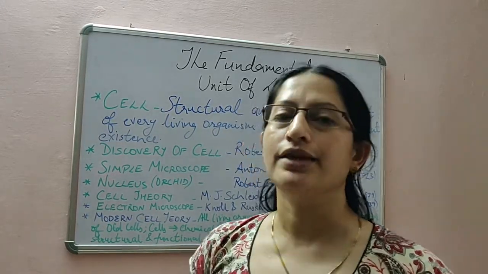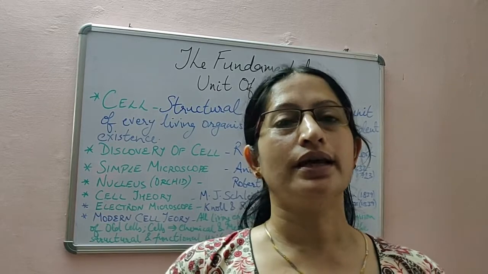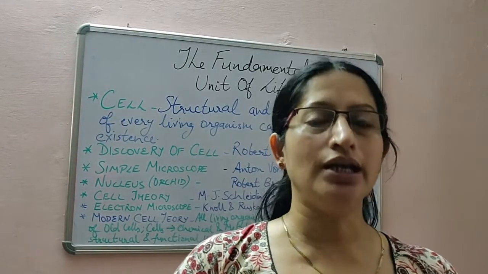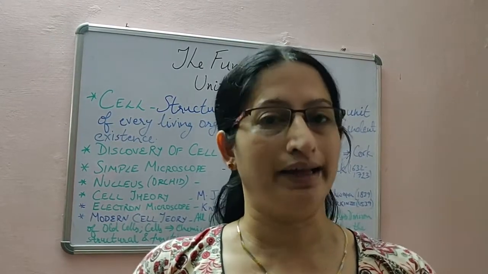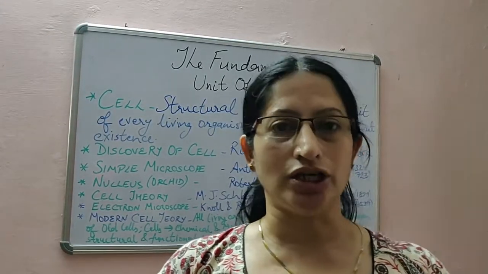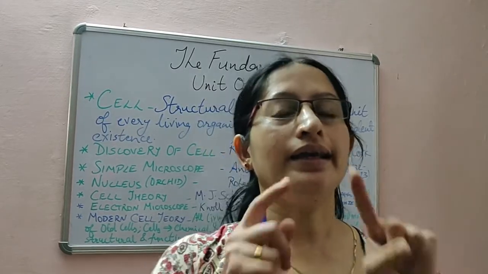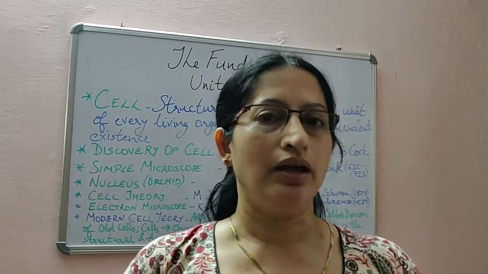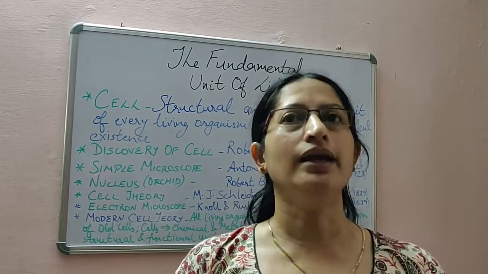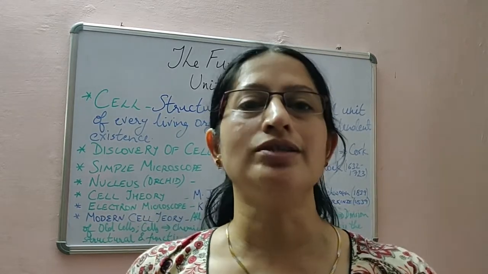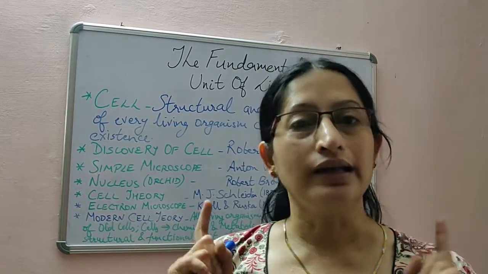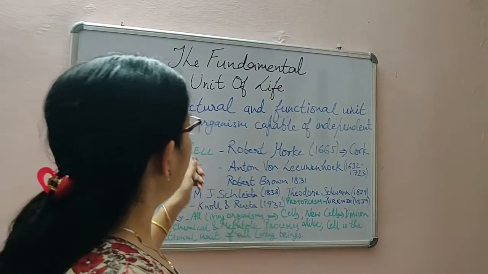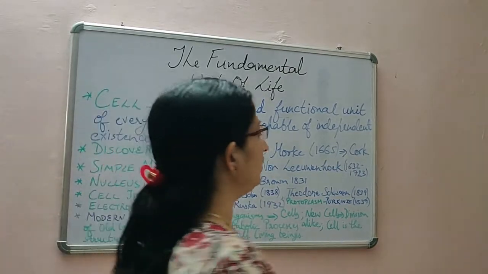So you know students, the fundamental unit of life is the cell. Okay. So cell is actually the structural and functional unit of life. Structural means basic structure is made out of cell. Like in a house, the basic structure of the house is made up of the bricks. Bricks form the basic structure. Same way, a cell forms the basic structure of a living organism. So, let's go to the definition.